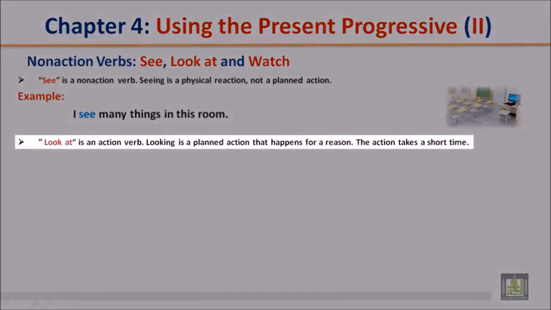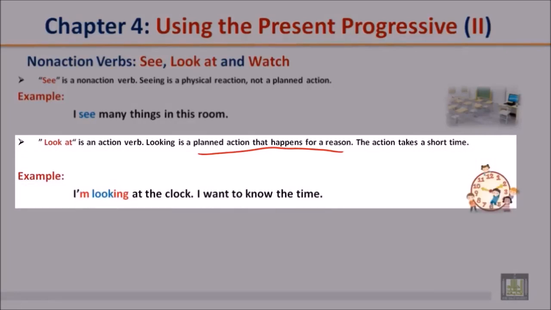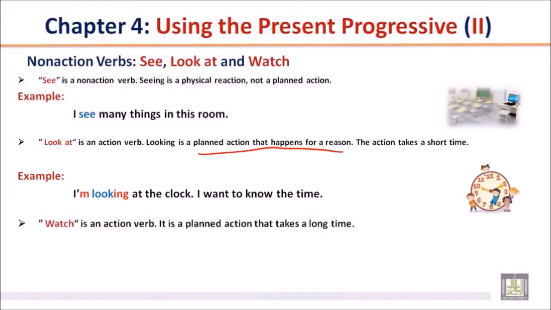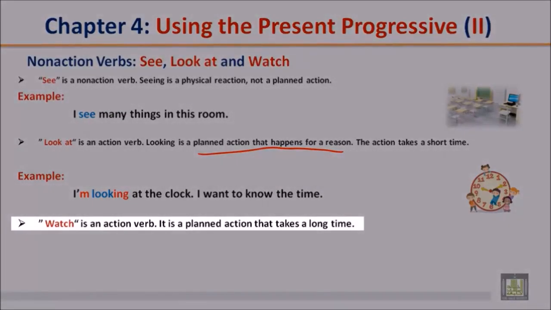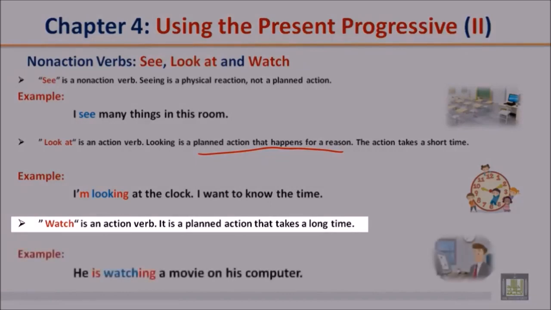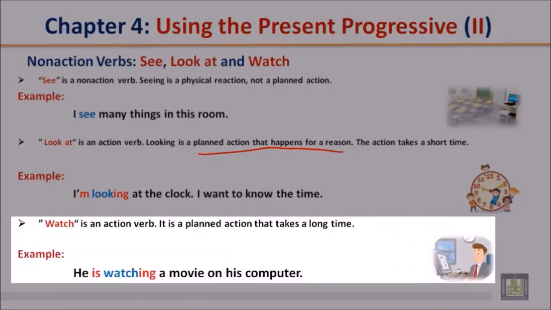Look at is an action verb. Looking is a planned action that happens for a reason. The action takes a short time. The example: I'm looking at the clock. I want to know the time. Watch is an action verb. It is a planned action that takes a long time. Example: He is watching a movie on his computer.